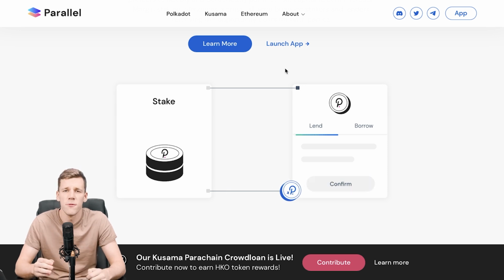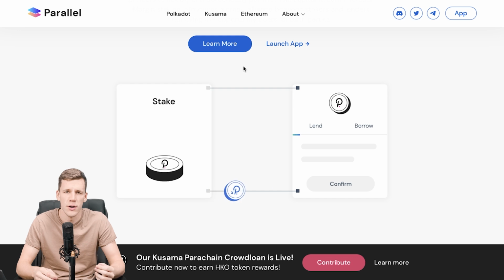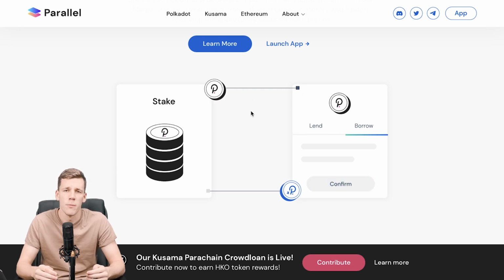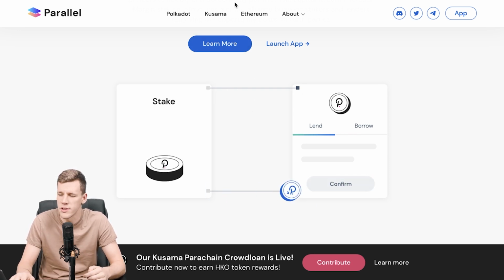So this is basically the functionality which Heiko Finance and Parallel Finance are going to provide to their users. A two-way gateway, so that one person can stake their coins and get some APR, some annual percentage rate, so basically some interest, and get some stable returns from this, and so that other people can borrow cryptocurrencies in exchange for collateral and for paying some interest fees for using the capital.